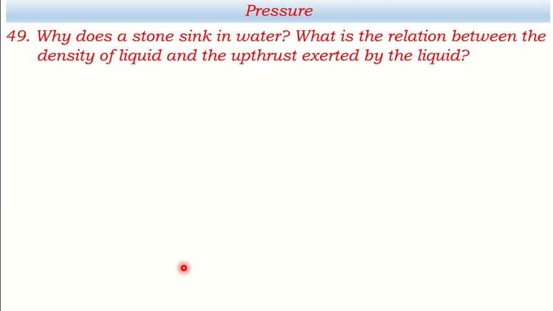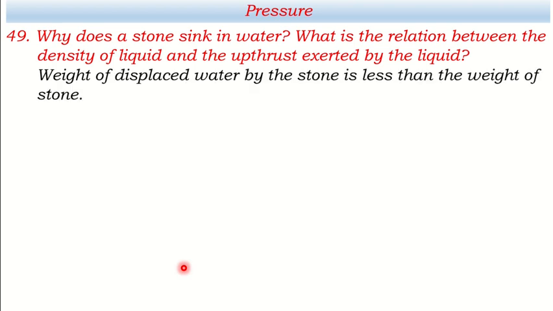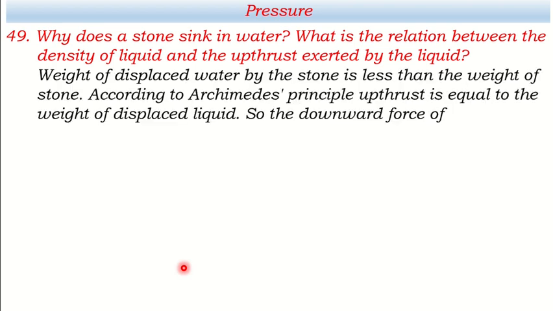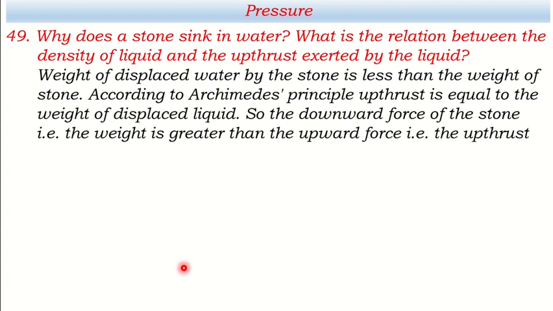We know that stones sink in water. This is common experience. But what is the science behind this? Let's have the answer. Weight of displaced water by the stone is less than the weight of the stone itself. According to Archimedes' principle, upthrust is equal to weight of displaced liquid. So, the downward force of the stone, that is the weight, is greater than the upward force, that is the upthrust. Hence, a stone sinks in water.